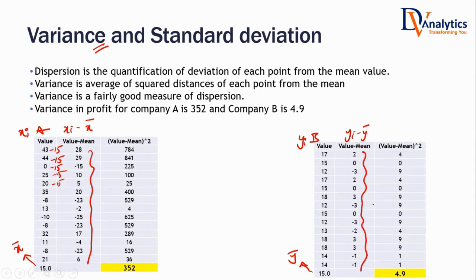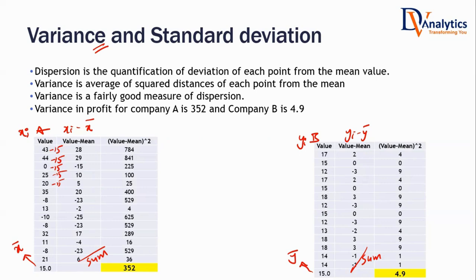Tell me one thing. If these deviations are larger and larger values, what does that mean? Variance is higher or variance is smaller? Sir, higher. Variance is higher. So is it a good idea if I look at the summation of all the deviations here? I'll get a good idea on which variance is higher, which variance is lower. Is it a good idea to take the summation of all those deviations?